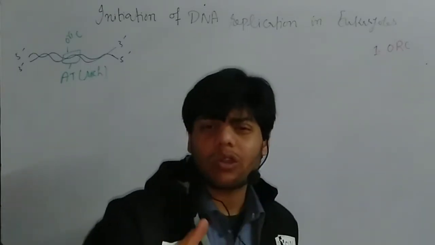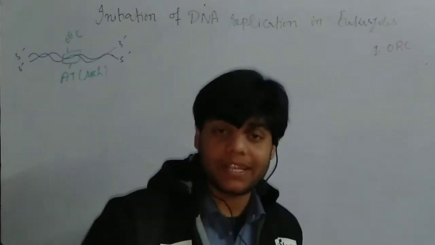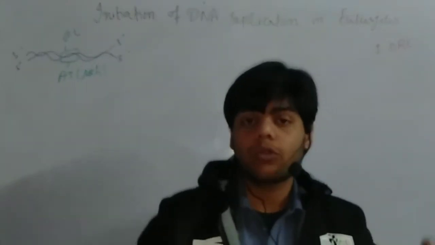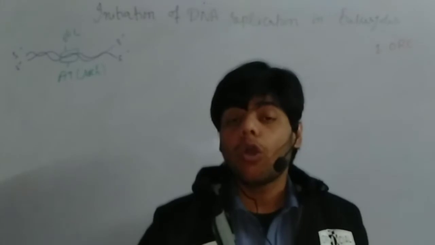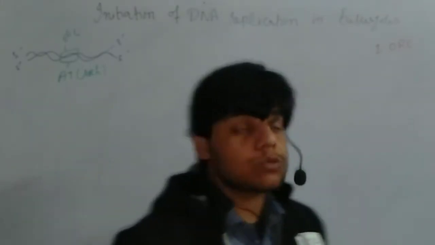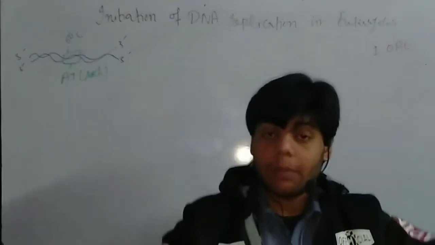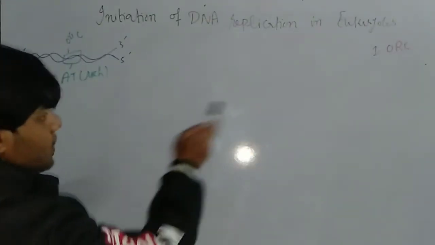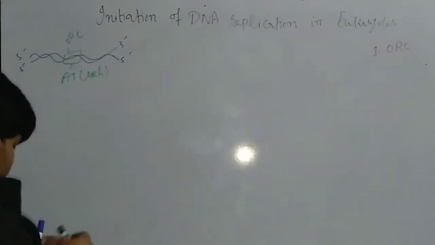It is not only one protein, it is a complex protein. It contains many proteins, ORC 1, 2, 3 and 4, and together they make the origin recognition complex, a combination of different proteins. So ORC is activated and binds at that specific site.